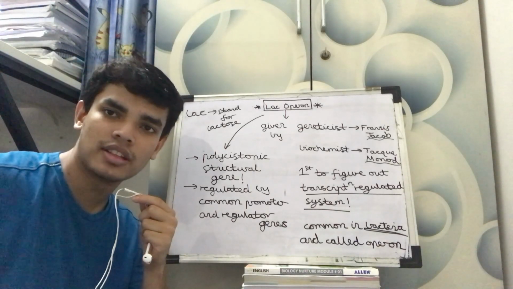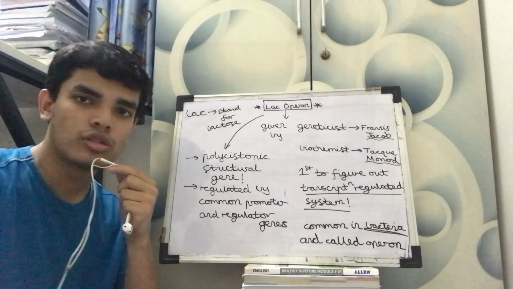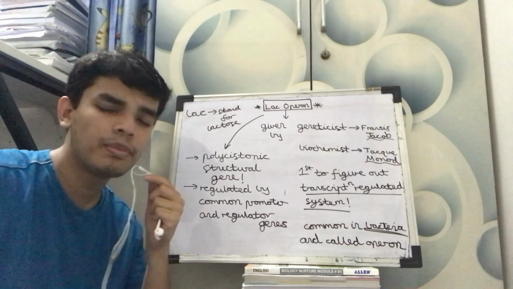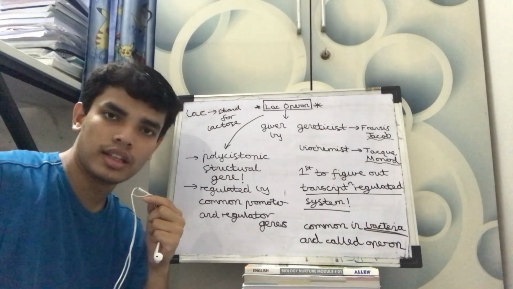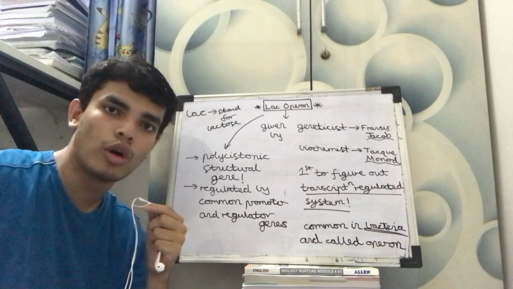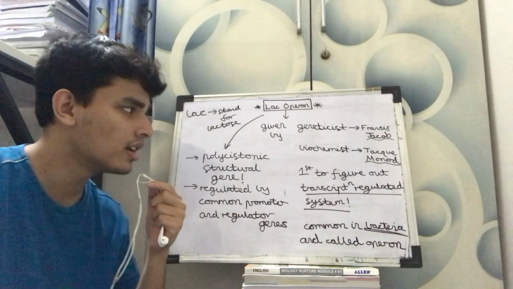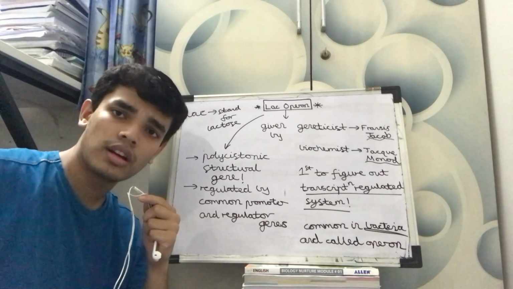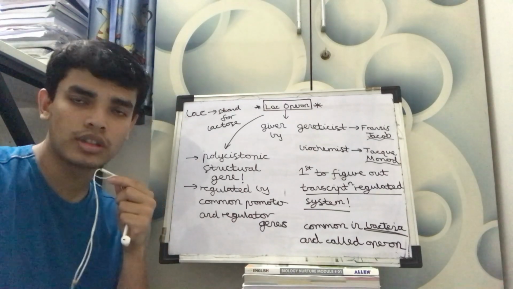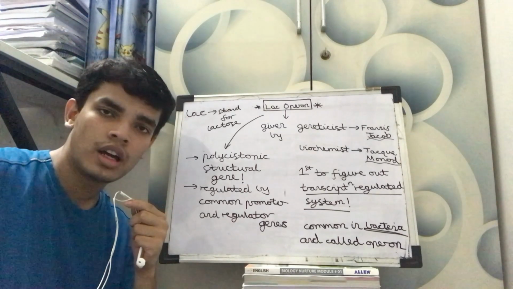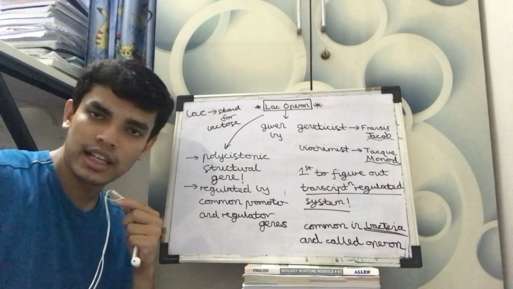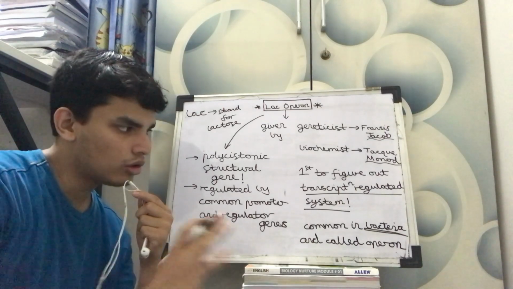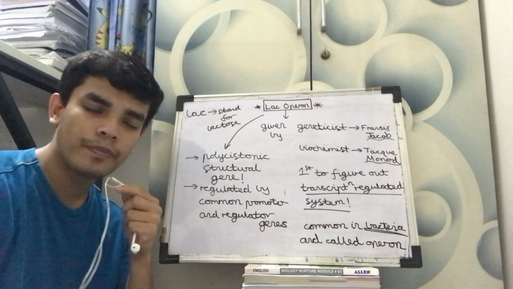Today I'll be teaching you all Lac Operon. So Lac Operon is a concept in the genetics chapter, the second chapter, molecular basis and inheritance. Generally this is not really a difficult topic, but it can be a confusing topic if you don't do it properly. So today we'll be looking through it. I will explain it to you all, and I will also be writing the notes side by side.